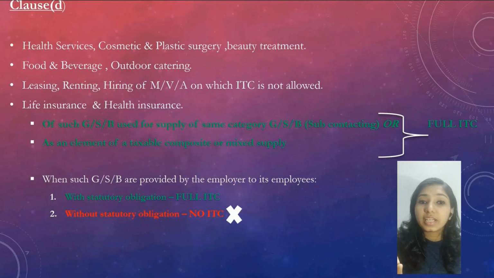Also, if it is provided as an element of a taxable composite or mixed supply, then also ITC can be claimed 100%. And if such goods or services are provided by the employer to employee under statutory obligation. For example, if I am running a factory and under the Factories Act it is mentioned that the workers are mandatorily to be provided with food, so I am providing that as a statutory obligation, so I can claim ITC 100%.